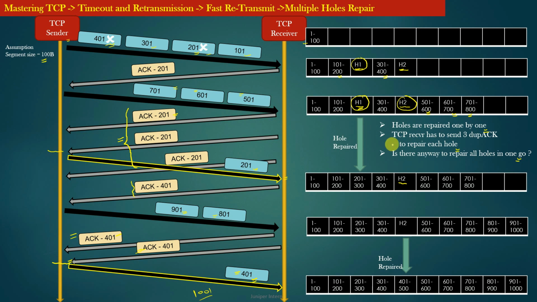So there is a need to repair all the holes in one shot, and that would be a very good optimization. Yes, there is a technique which we call selective ACKs. Selective ACK is a mechanism using which the TCP receiver can repair its multiple holes in just one shot. So next we will discuss the concept of selective ACKs.